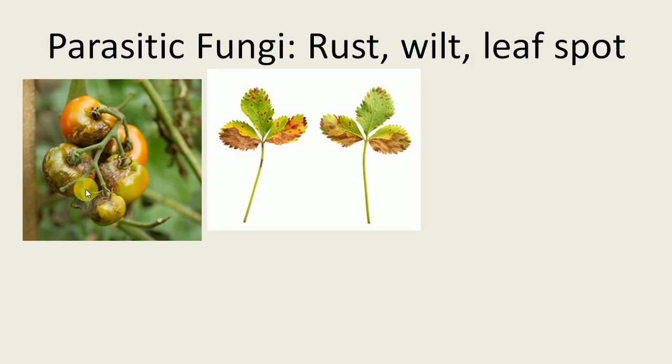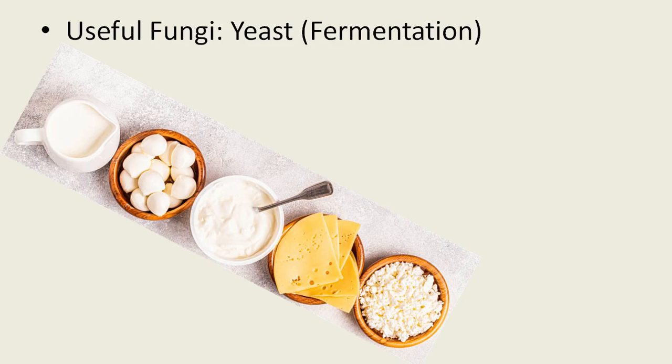Second, in food materials like fruit or vegetables, we see some patches. In the tomato we are seeing here, there are some patches, and these patches are caused by parasitic fungi. These are the harmful impacts on the organism, and some fungi are useful to us.